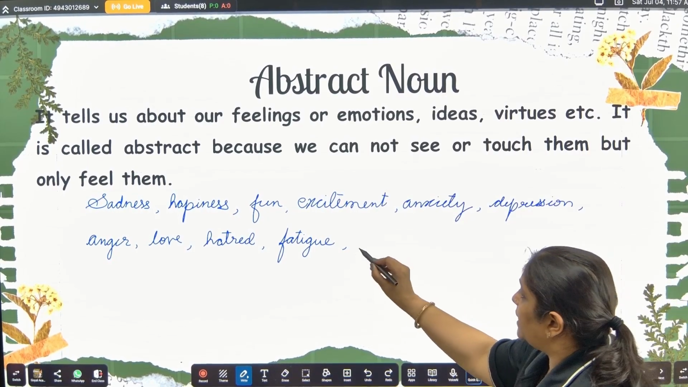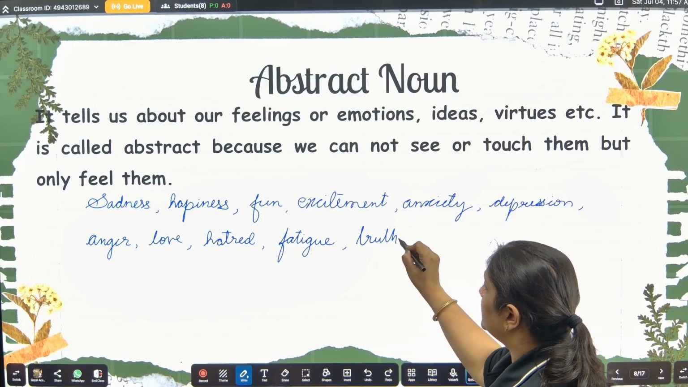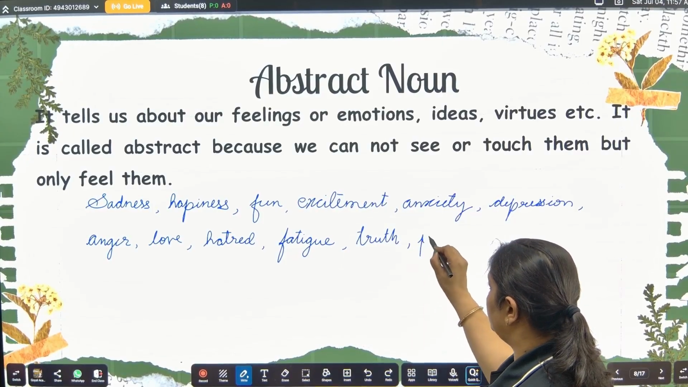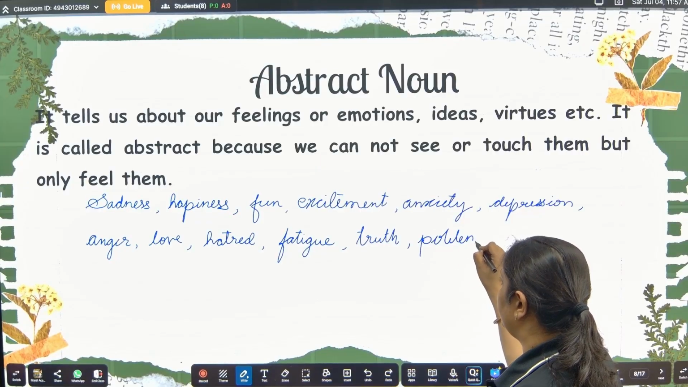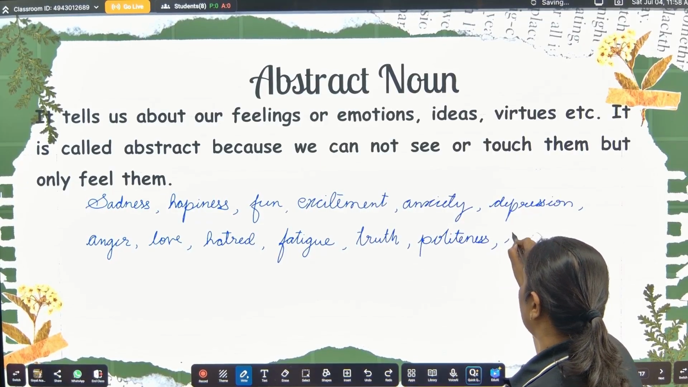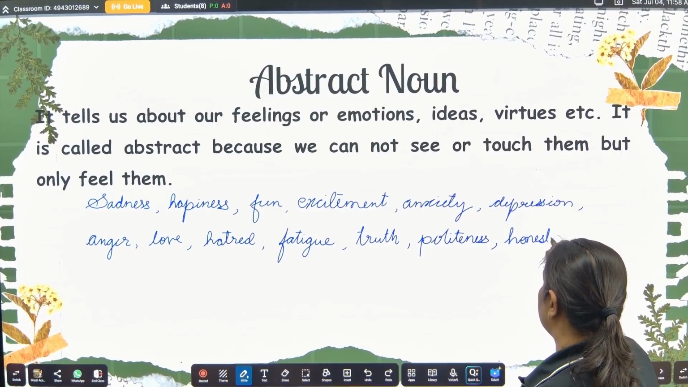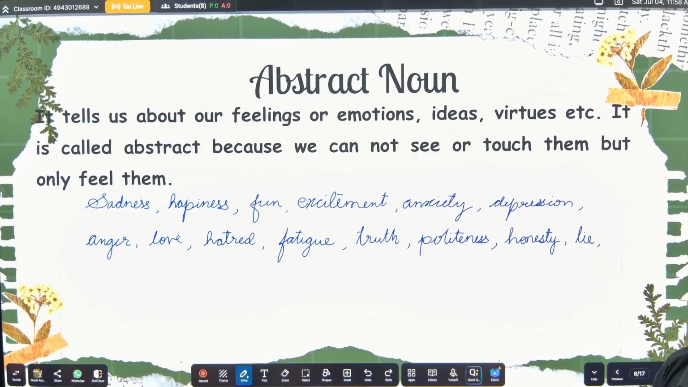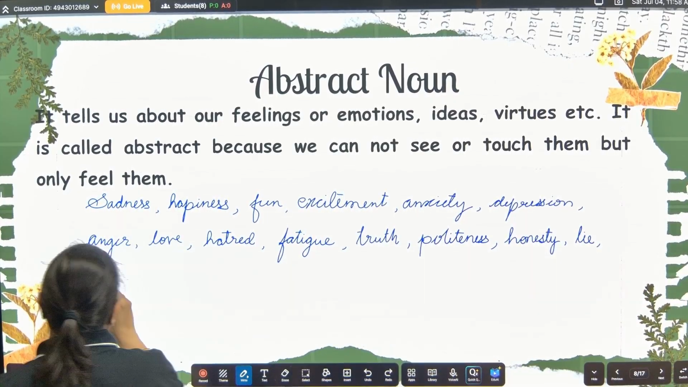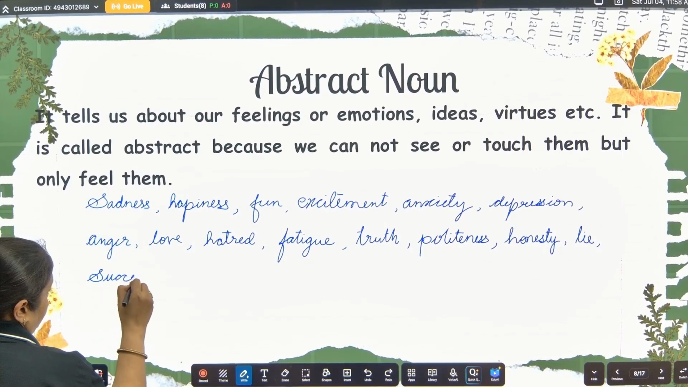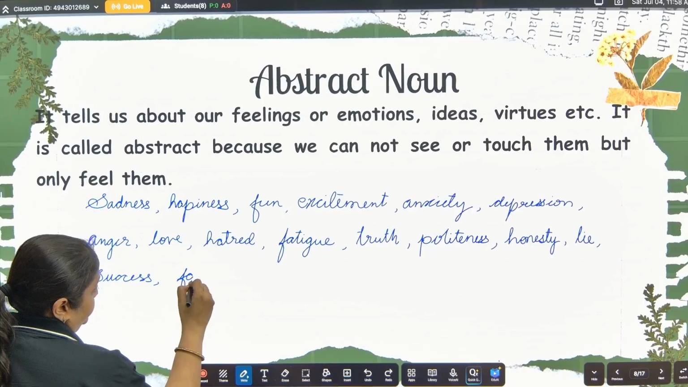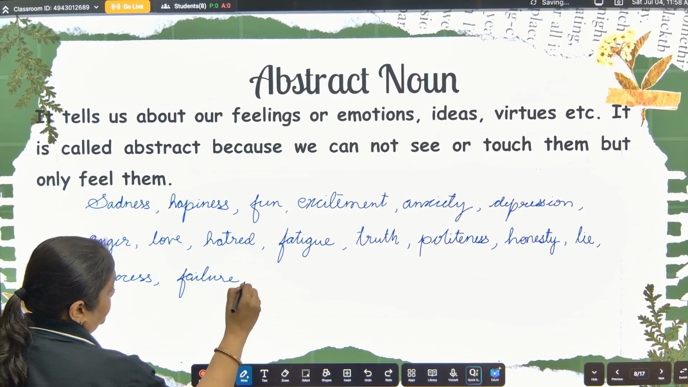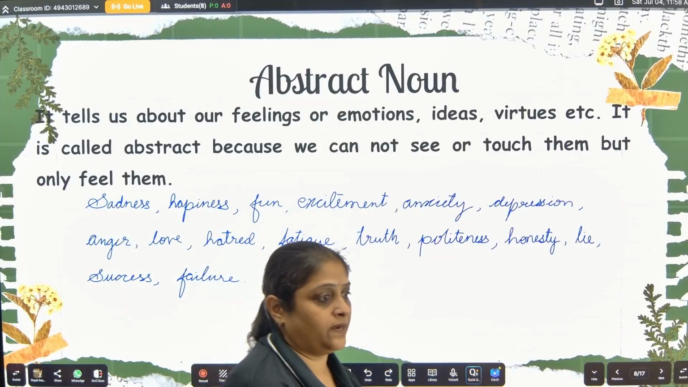Okay, then there can be truth, honesty, politeness, lie. These are all the examples of abstract noun. Okay, then there can be some more examples such as success, failure, etc. Many more. There are many examples.